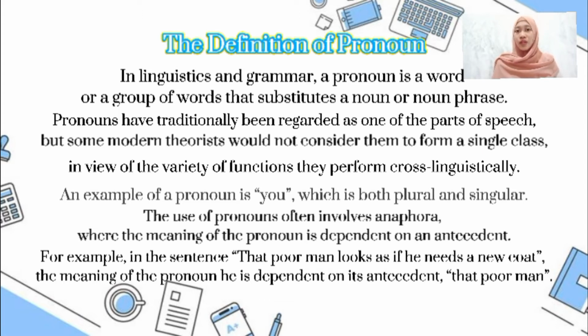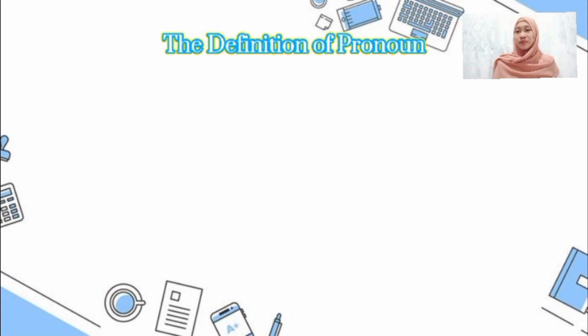The use of pronouns often involves anaphora, where the meaning of the pronoun is dependent on an antecedent. For example, in the sentence "that poor man looks as if he needs a new coat," the meaning of the pronoun he is dependent on its antecedent, that poor man.